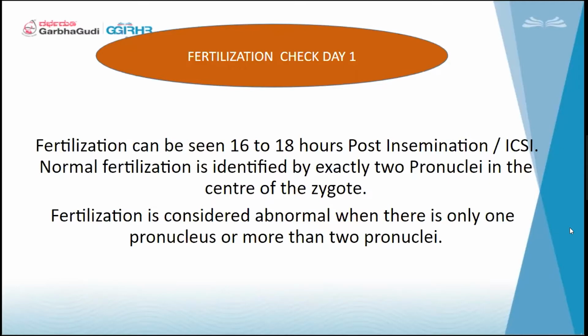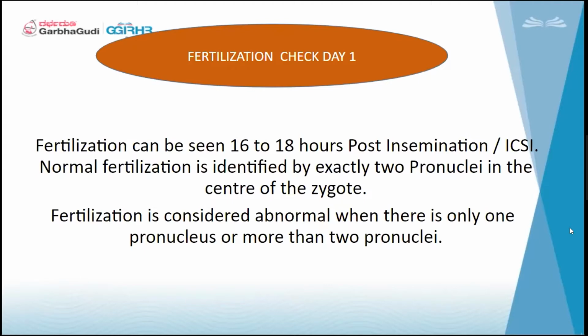So this fertilization is very, very crucial, and it can be seen 16 to 18 hours after insemination, whether it be an IVF or an ICSI cycle. It depends on the gamete factor also. Some gametes we can see at 16 hours, some we cannot see until 18 hours, and in some the pronuclei will not dissolve till 24 hours.